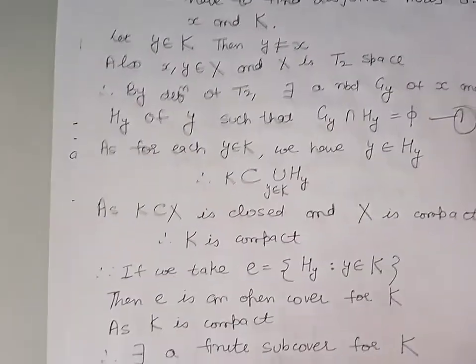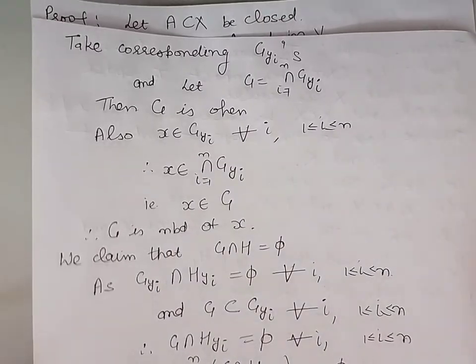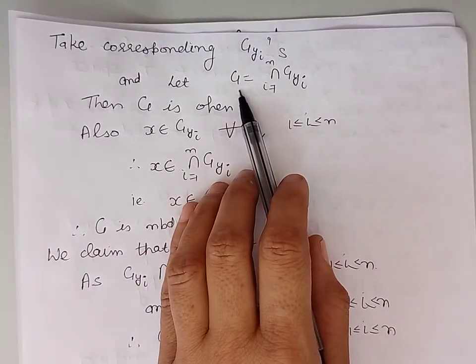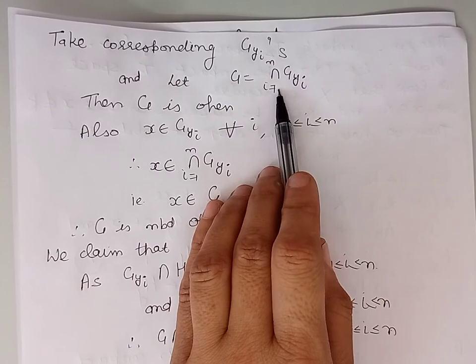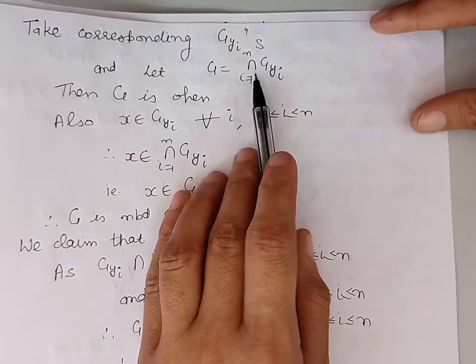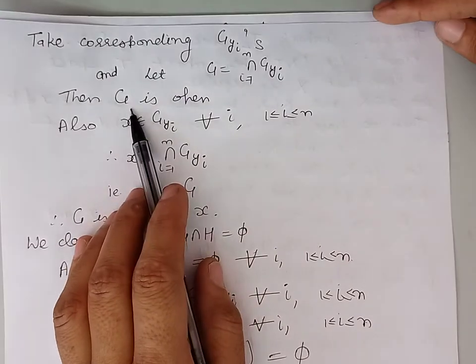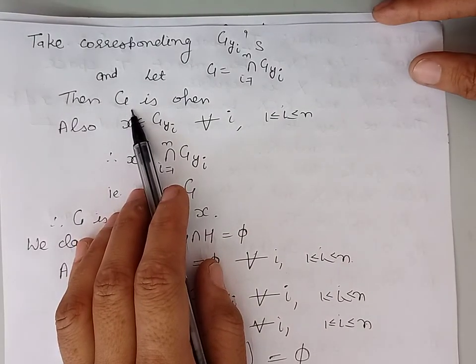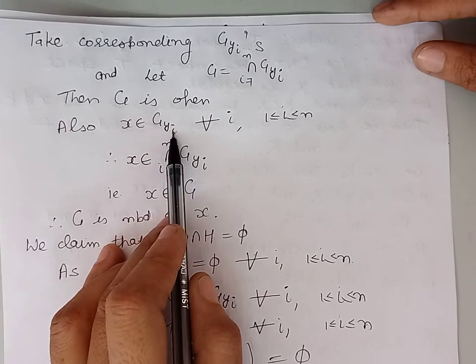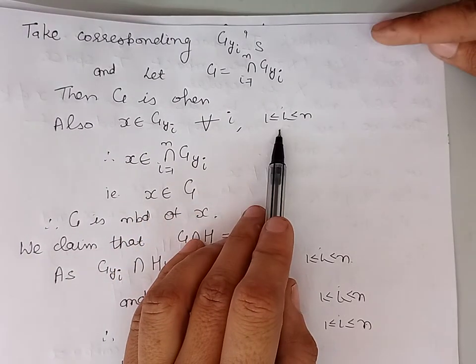Now, let us take the corresponding G_yi and we define G as the intersection of these n sets. Now, G is an open set and also x belongs to every G_yi for every i varying from 1 to n.